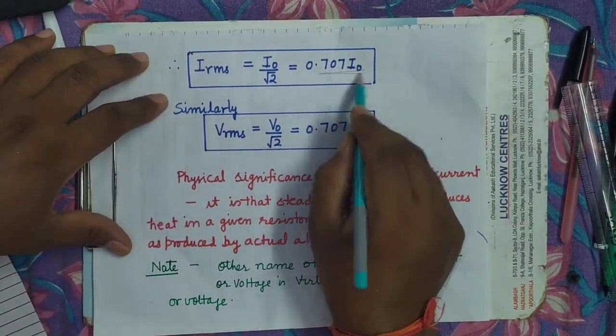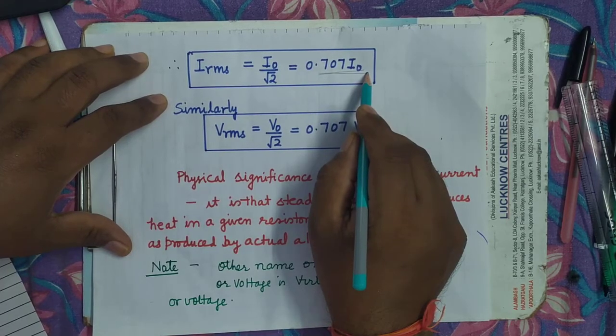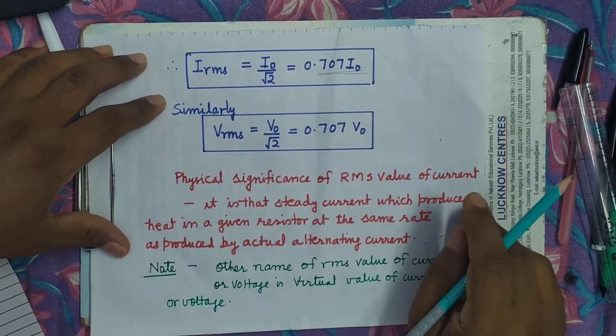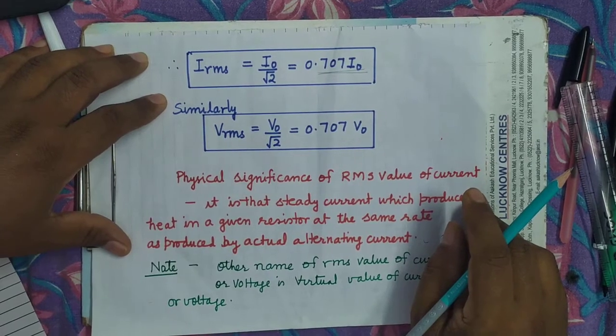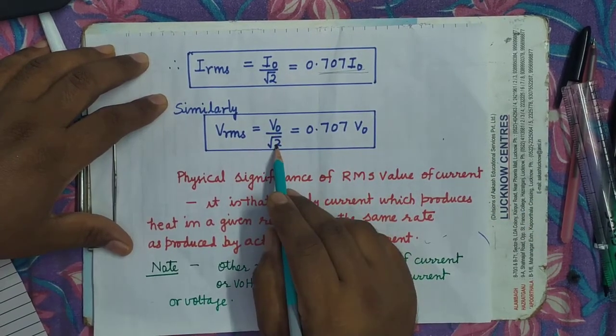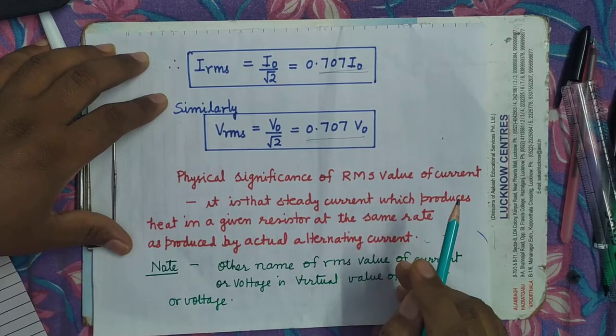So see here, what is the value of IRMS? It is 0.707 I naught. Similarly, what is VRMS, the RMS value of voltage? V naught upon root 2, that is 0.707 V naught.